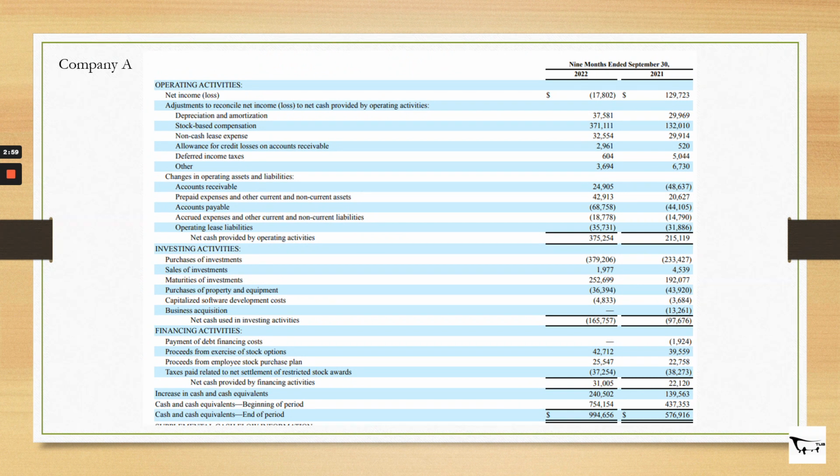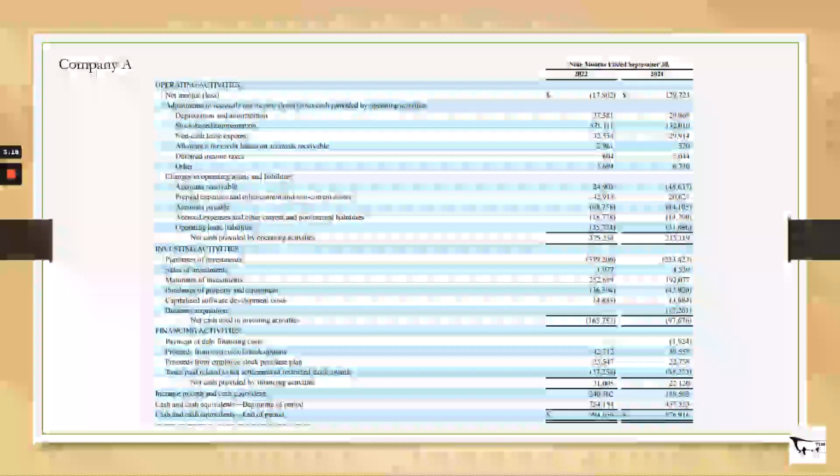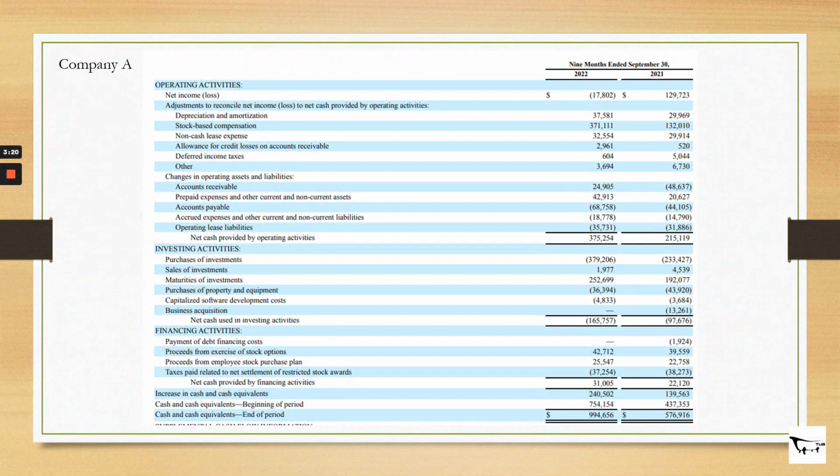investing activities. Then you go on to financing activities, which is related to debt, the increase of debt, the payment of debt, and also the proceeds from stock purchase plans, exercising of stock options, as well as any secondary offering of their shares in the market. So that will give you the net cash provided by financing activities.